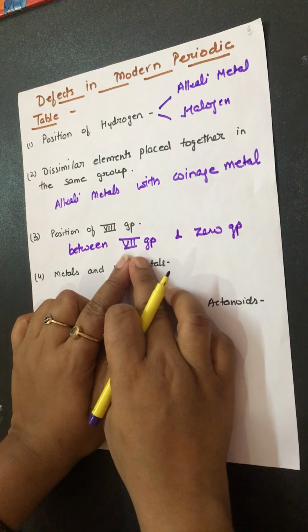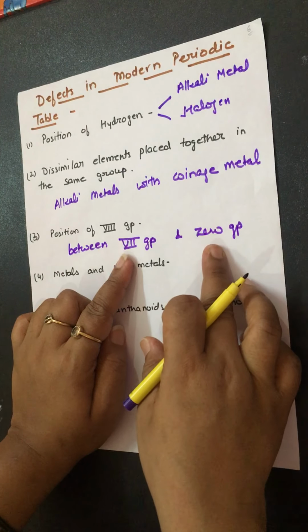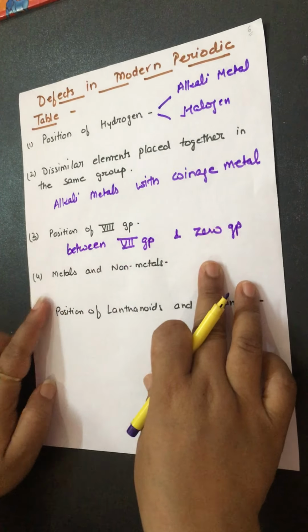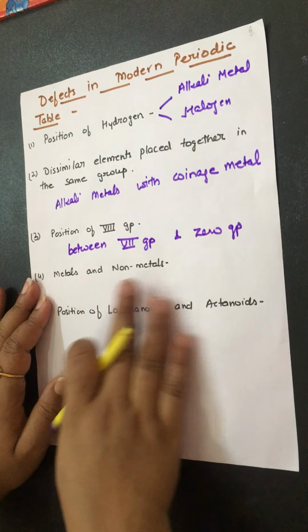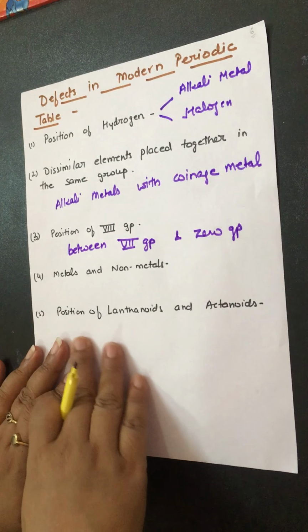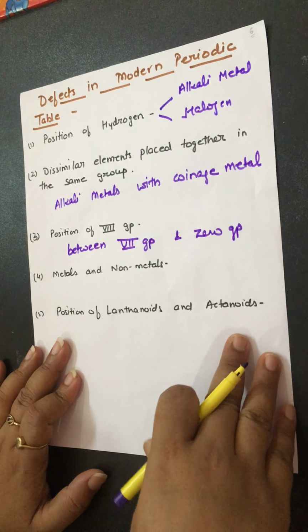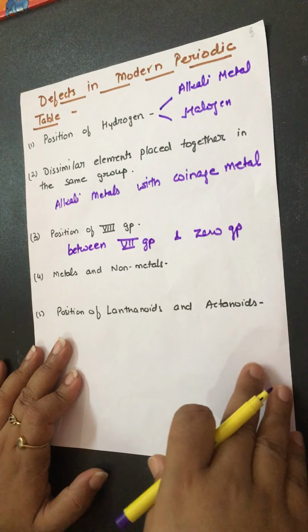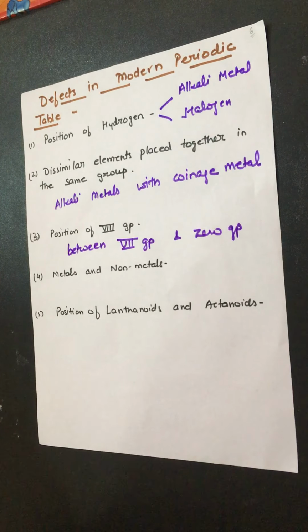The 7th group has the highly electronegative elements, and the 0 group has the inert elements. Metals and non-metals, there is no distinction between the metals and non-metals. Again, the position of the lanthanoid and actinoid, there was no fixed position for them. It was about Mendeleev's periodic table and the modified Mendeleev's periodic table.